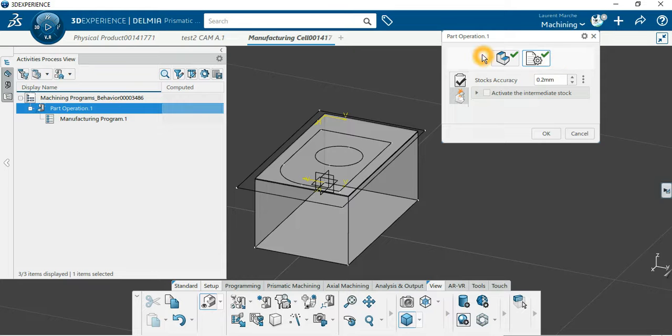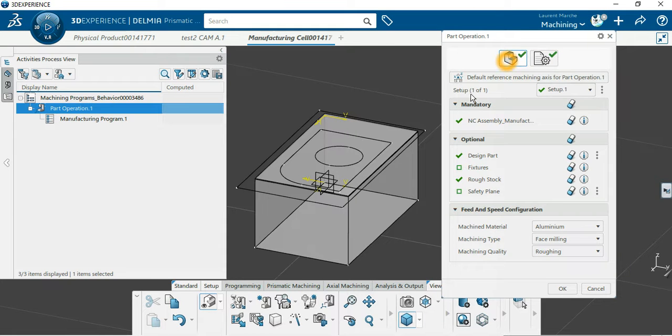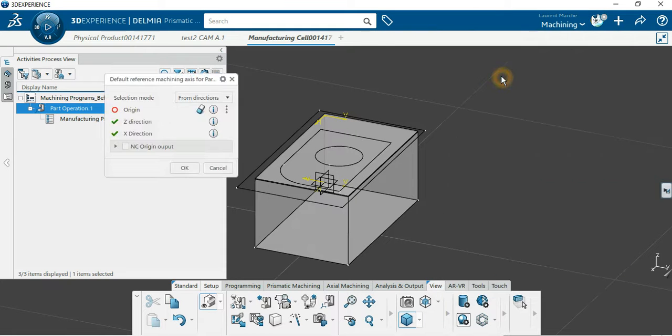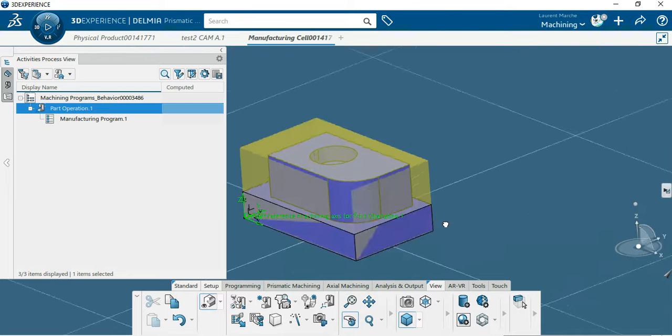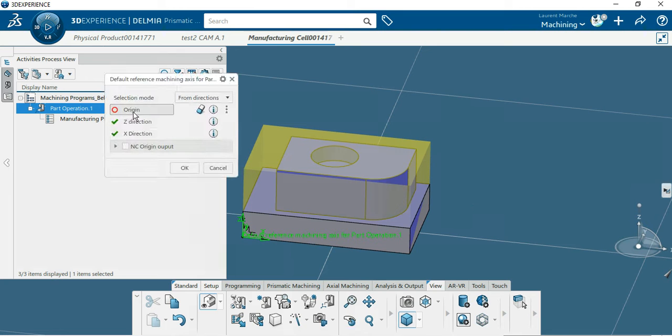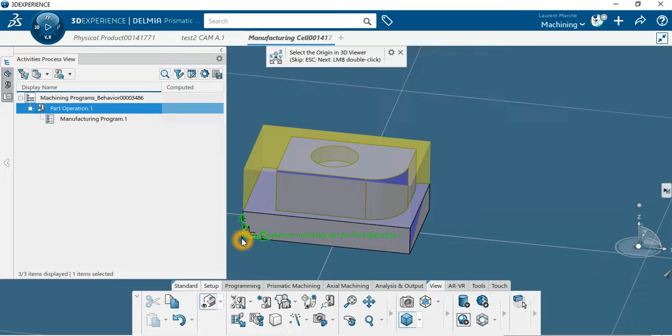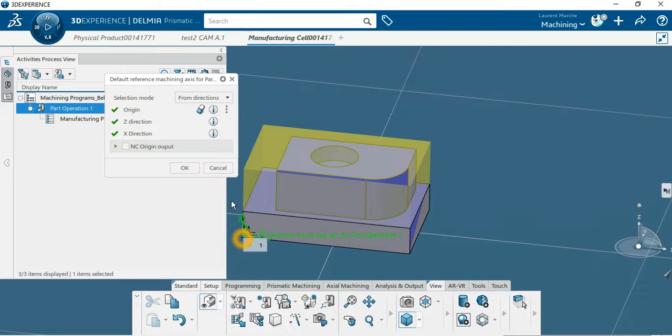You can play with some things, and on this one you can choose for the Z direction, the origin. You can change it if you want, it's up to you. So the origin is there, so you can change it with this origin, Z, etc. You can take this one, it would be good, the Z on the up.